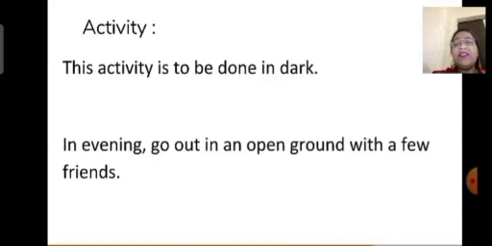Now, see children, let's see how we'll perform this activity. This activity is to be done in the dark and in the evening. For this, you have to go out to an open ground in the evening with a few friends. Now we will see what all materials are required to do this activity.